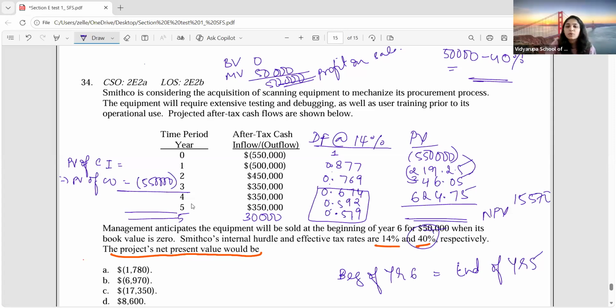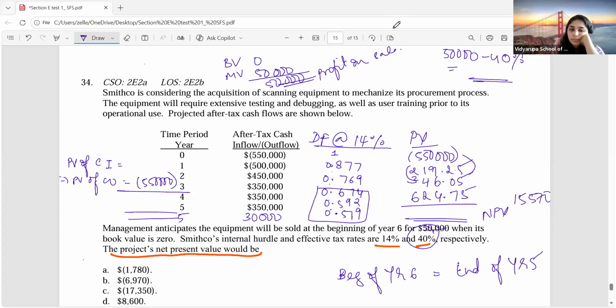Somewhere there's some mistake happening. How much did you all get? What was your present value of cash inflow? How much is it?